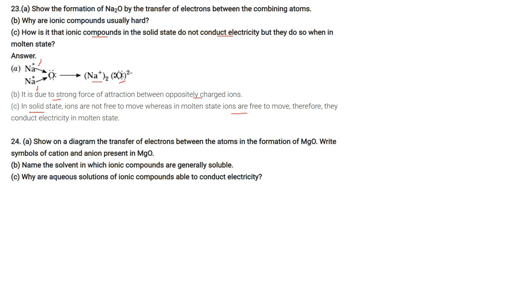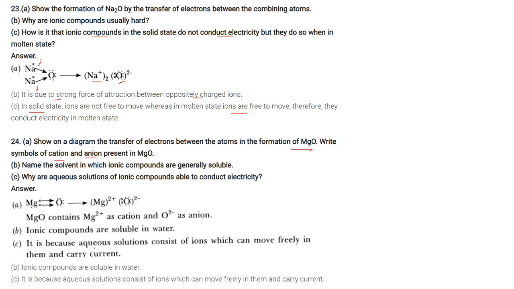Show on a diagram the transfer of electron between the atoms in the formation of MgO. Write symbol of cation and anion present in MgO. You see here Mg has 2 valence, O requires 2, so Mg2+ and O2-. MgO contains Mg2+ as cation and O2- as anion.